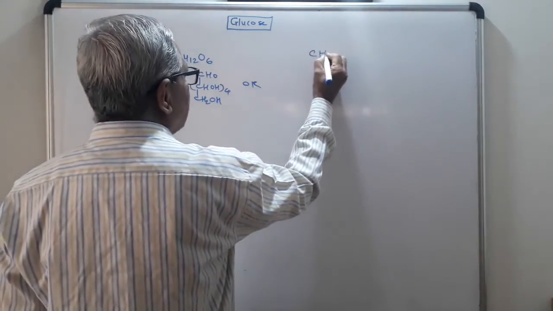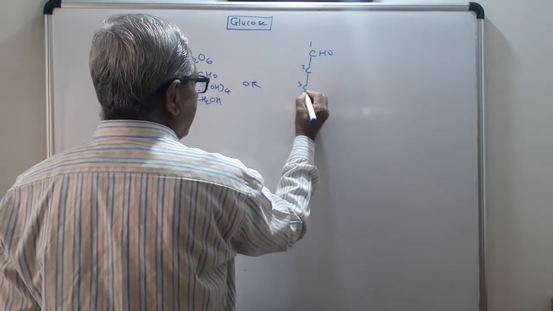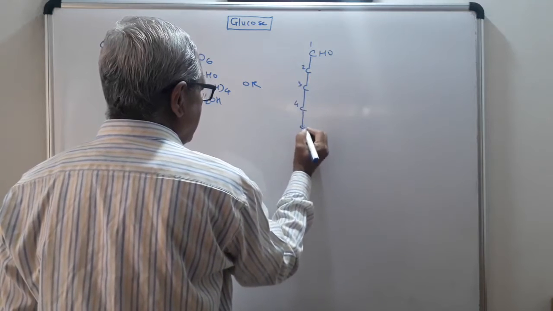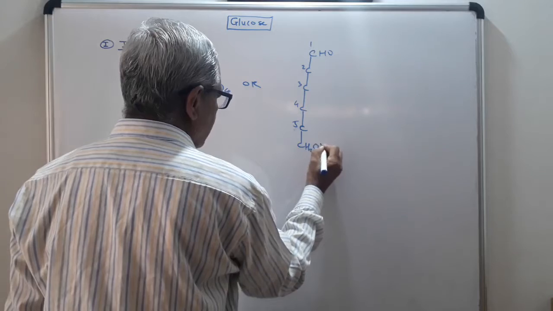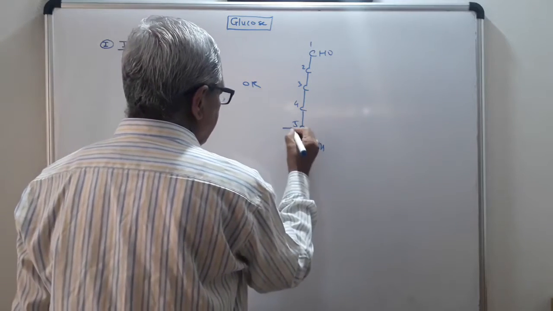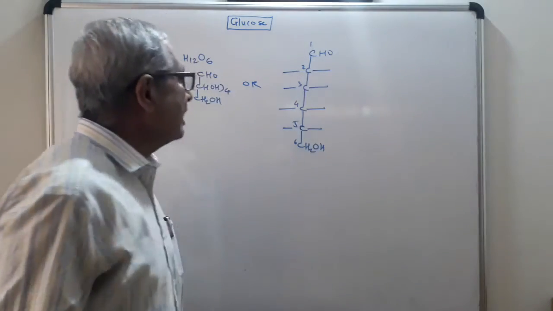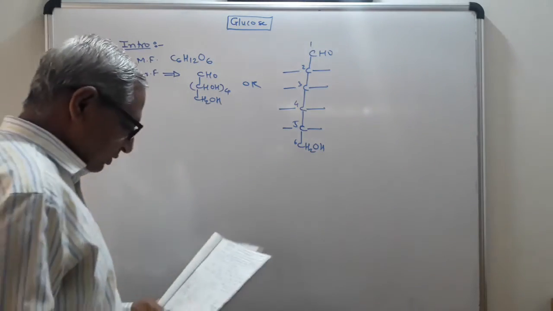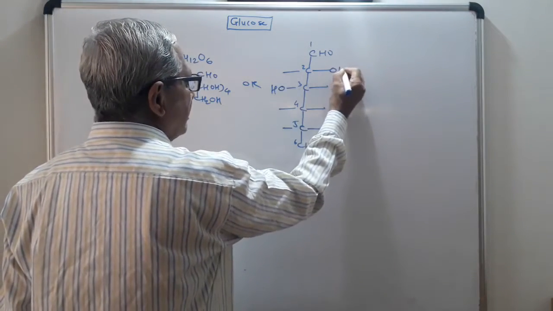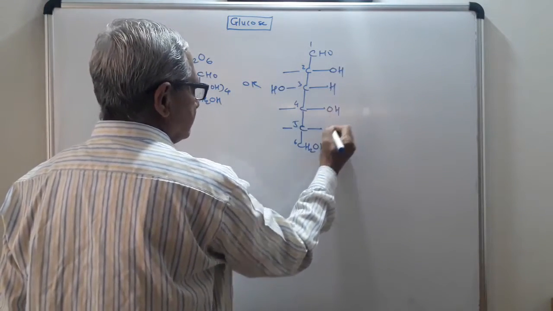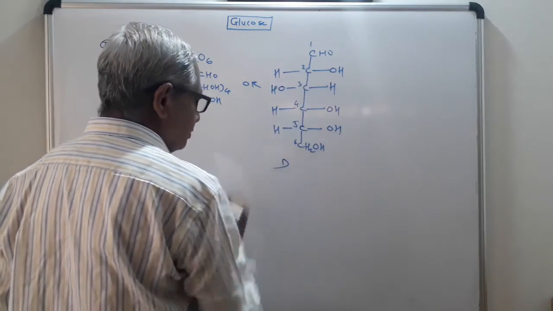See, this is the first aldehyde group, carbon number 1, 2, 3, 4, 5, 6. I will give the simplest hint from carbon number 2 to 5. Only on carbon number 3, the OH group is on the left hand side, remaining are on the right hand side. So here hydrogen, hydrogen, hydrogen. This is known as a D.